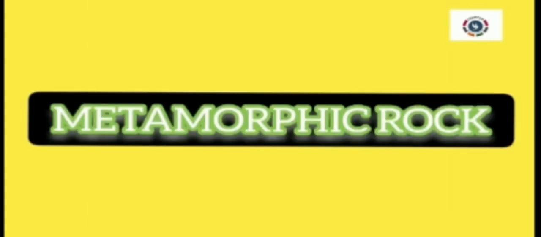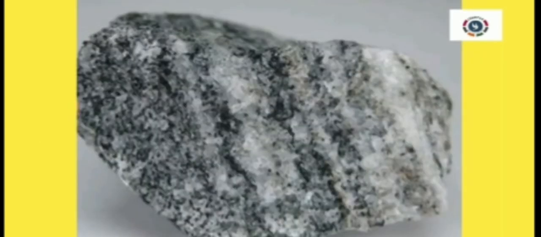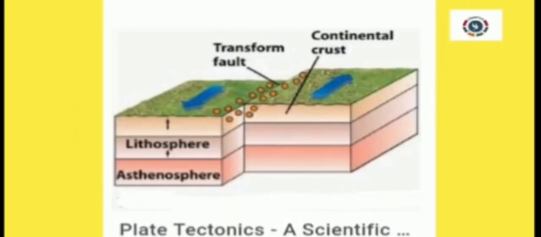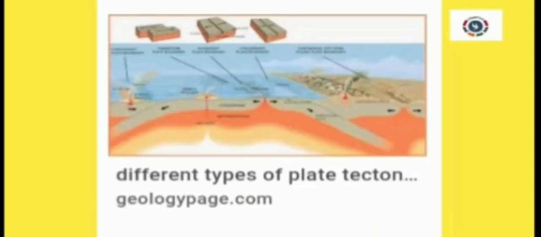Next, we are going to see what is metamorphic rock. Metamorphic rocks have been changed over time by extreme pressure and heat. Metamorphic rocks can be formed by pressure deep under the Earth's surface, from the extreme heat caused by magma, or by the intense collision and friction of tectonic plates. Uplift and erosion help bring metamorphic rock to the Earth's surface.